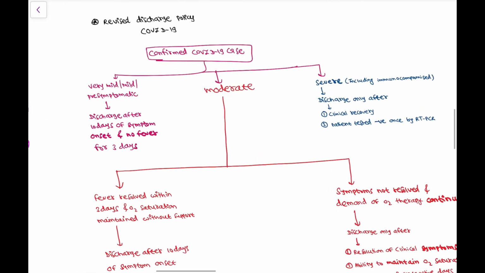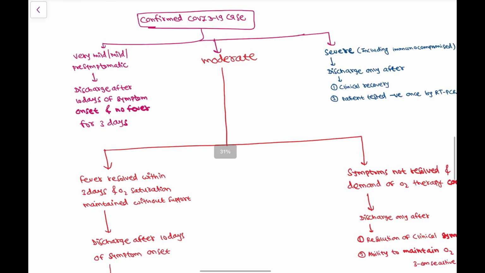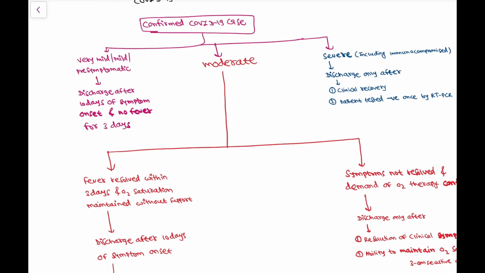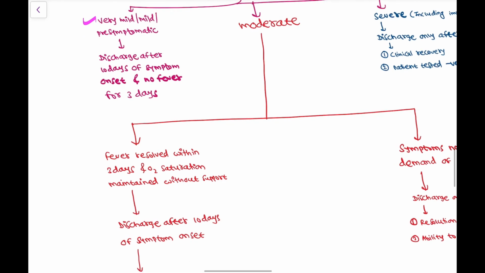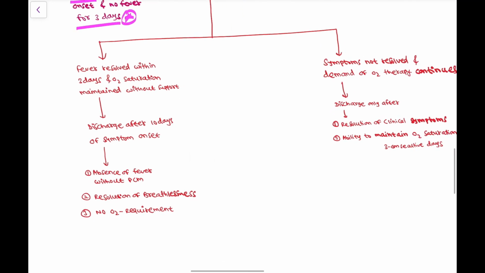Then the revised discharge policy for COVID-19: when should the patient be discharged? A confirmed case of COVID-19 is admitted to the hospital. Now, in case of very mild or pre-symptomatic cases, discharge after 10 days of symptom onset and no fever for 3 days. In case of moderate, if fever has resolved within 3 days and oxygen saturation is maintained without support, then discharge after 10 days of symptom onset.